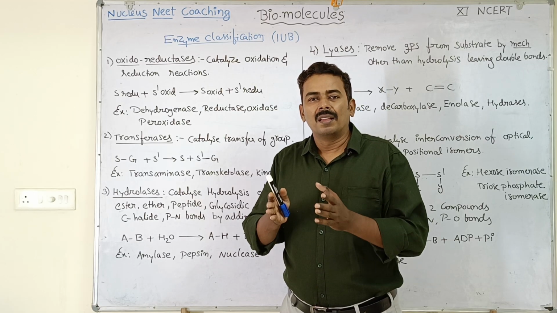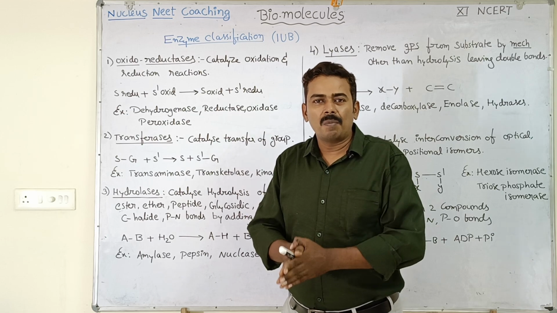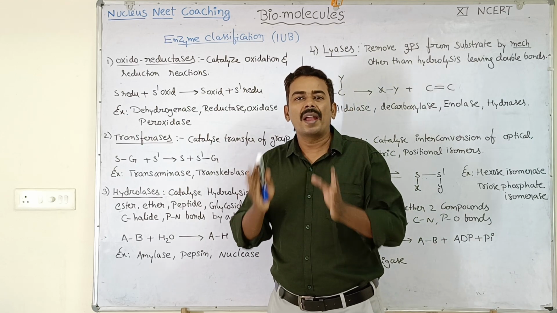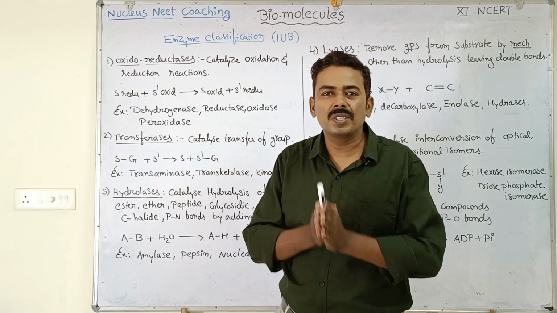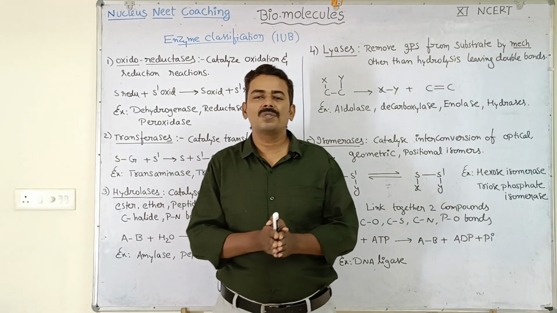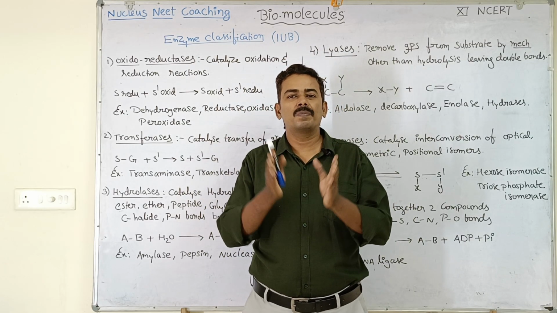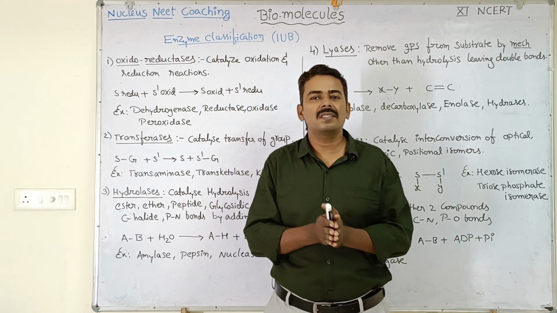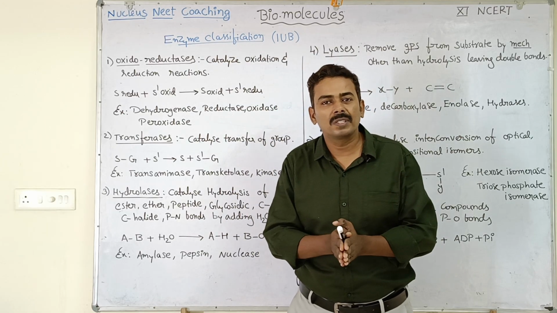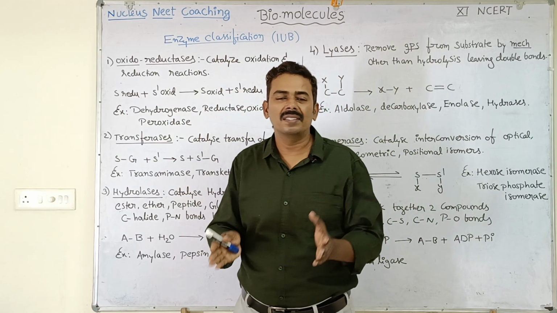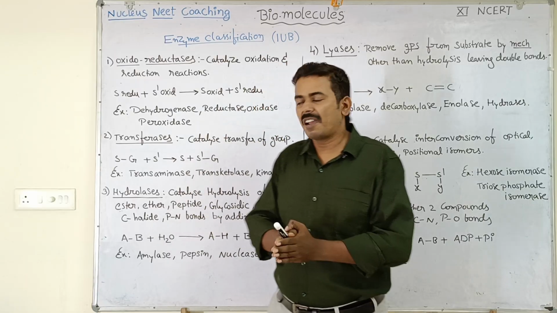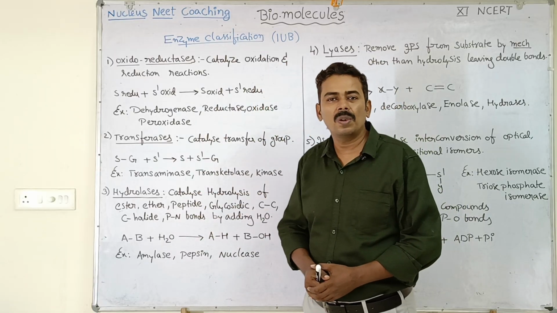The enzymes which break down carbohydrates, that is carbohydrases, the enzymes which break down proteins in the digestive system, that is proteases, the enzymes which break down lipids, lipases, and the enzymes which break down nucleic acids, nucleases. All these belong to this category called hydrolases.